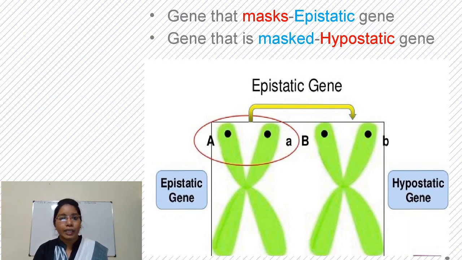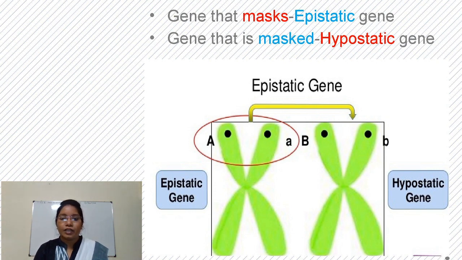In this type of interaction there are two types of gene. One is the epistatic gene and the other is the hypostatic gene. The gene that suppresses expression of the other gene is called the epistatic gene, and the other gene that is suppressed is called the hypostatic gene.